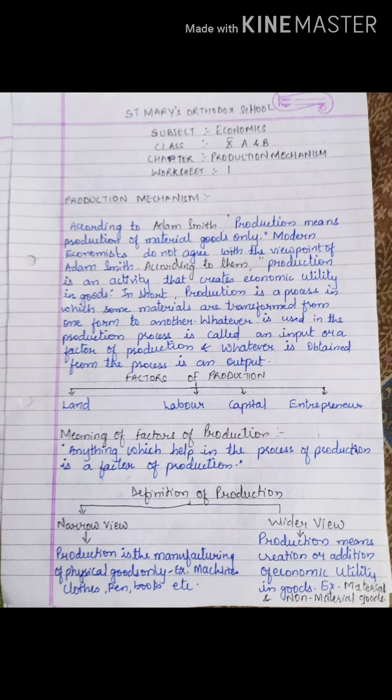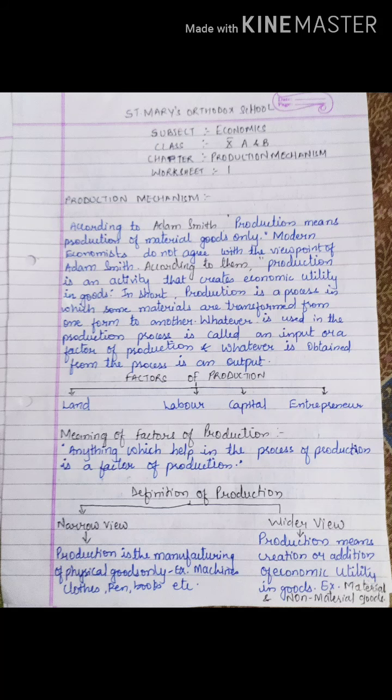According to the old definition, the narrow view, production is the manufacturing of physical goods only, like you are just producing material goods. That is what Adam Smith said, right? Now the wider view: production means creating or adding economic utility in goods. Economic utility means the want satisfying capacity of the goods.